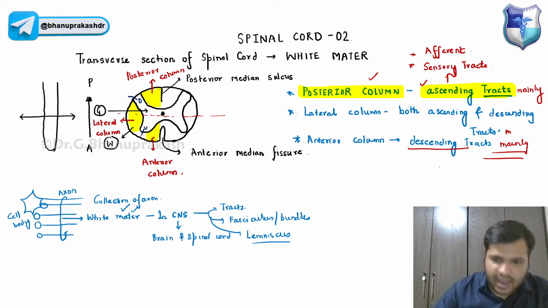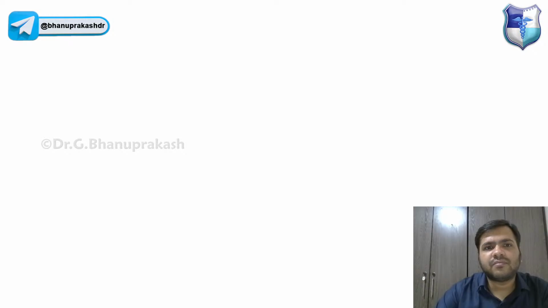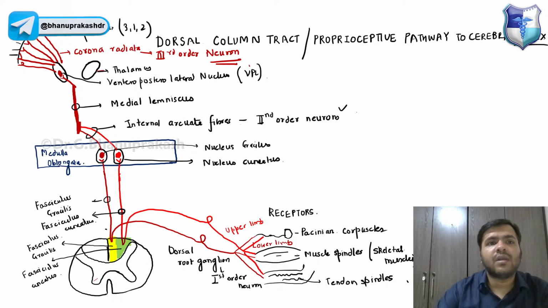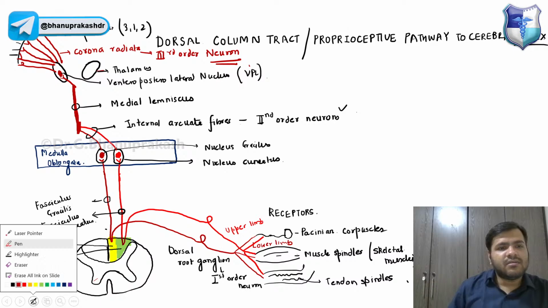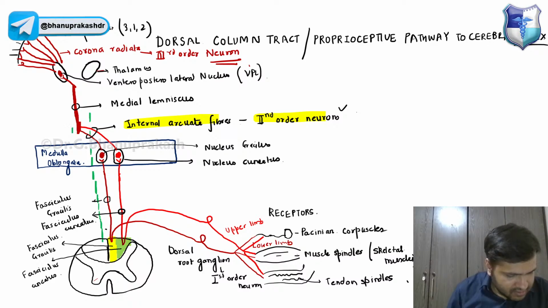I have shown beta over here. If you can just see the second order neurons, obviously the second order neurons. Just see over here. Now this is the midline, guys. Let me just draw it. Midline is this. These fibers are going to the opposite side, so they are decussating, the internal arcuate fibers. So yes, I have shown the second order neurons decussating.